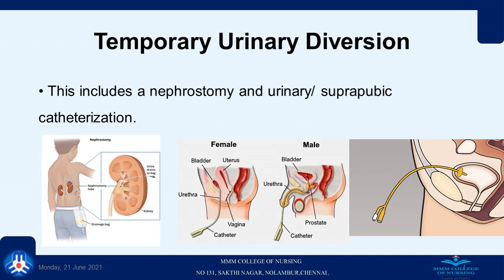The temporary urinary diversion methods include nephrostomy and catheterization. In nephrostomy, the urine will be drained directly from the renal pelvis. In catheterization, a urinary catheter will be inserted through urethra or through the suprapubic region. It helps to drain the urine out for a shorter period of time until the issue for the renal obstruction is getting treated.